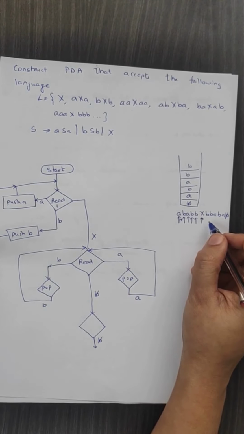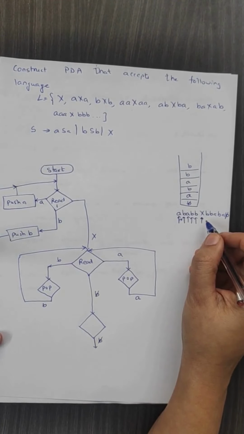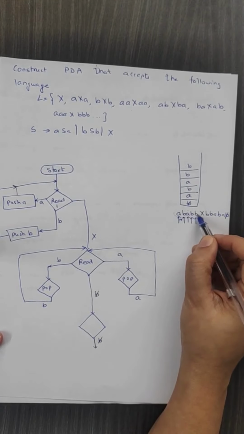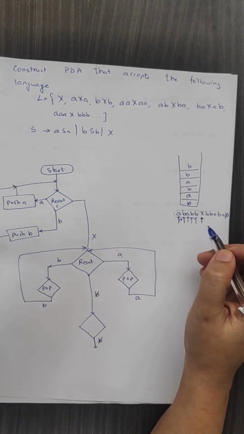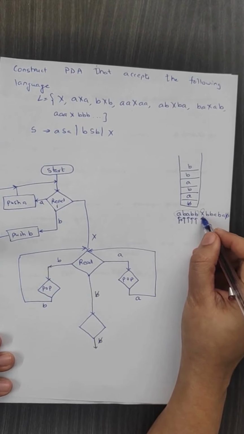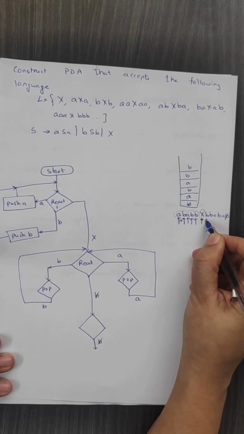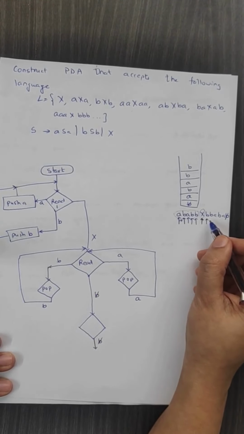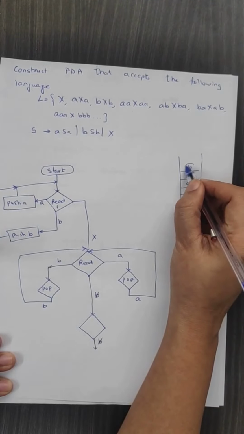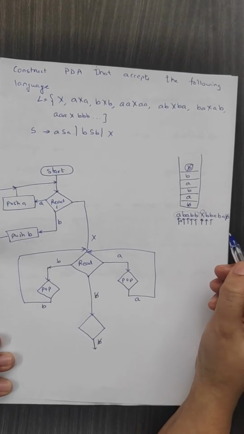After this, we have to perform only popping operations and no pushing, because we have reached the middle of the string. So we should not use the read operation which we used for the first part of the string. We will create a new read, because pushing should not be allowed and only popping should be allowed. For this center X we have not performed any operation and we just move on and read the next symbol. It is B. For this B, we pop the symbol and check what it is. If it is B, go and read the next symbol. Otherwise, the string will be rejected.